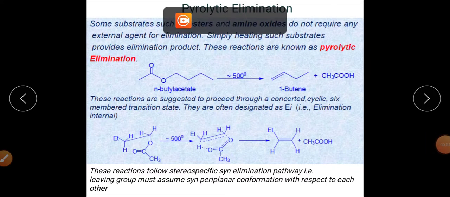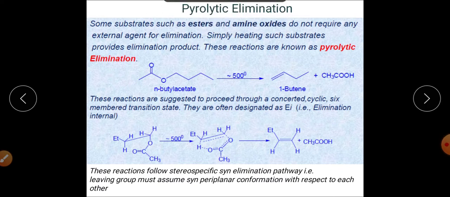Students, today we are going to discuss the pyrolytic elimination reaction. As you know, there are some compounds like esters and amine oxides. These are the category of compounds which, when subjected to high temperature, will undergo elimination reaction, and this kind of elimination reaction is called pyrolytic elimination reaction.